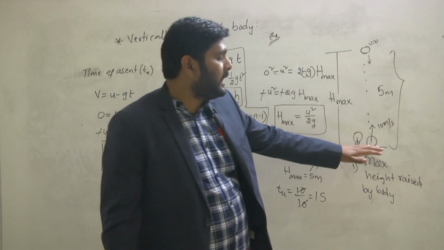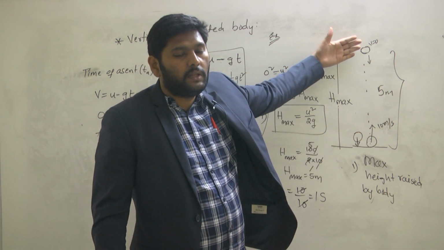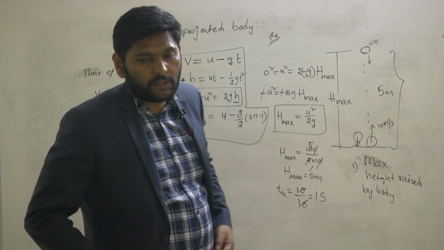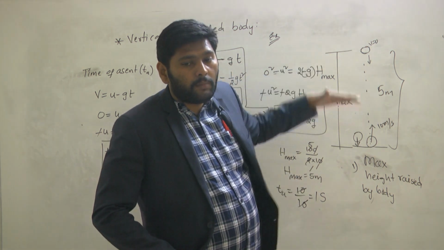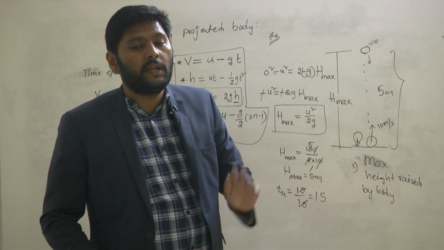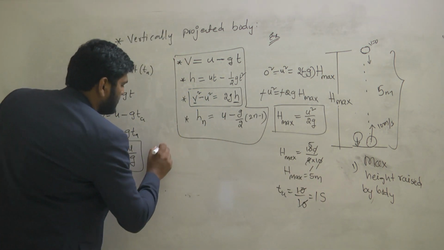Same as the time of ascent, right? The same time it took to move upward, it will take to come downward. The time taken to reach the ground is called time of descent.